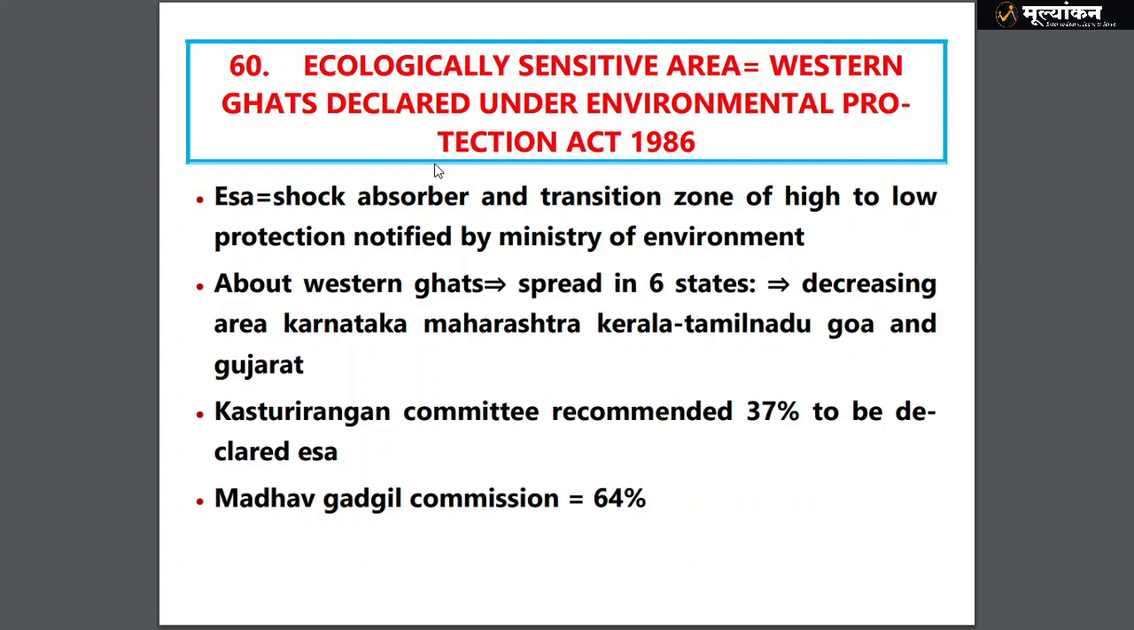Western Ghats are declared under the Environmental Protection Act so that mining and industries could occur only, or hydroelectric power only, on a sustainable basis. These are basics about Western Ghats, and you should know the Kasturirangan committee declared 37% to be ESA zone, while Madhav Gadgil said it should be 64%. So that is the difference.